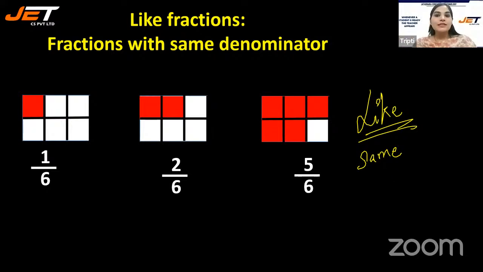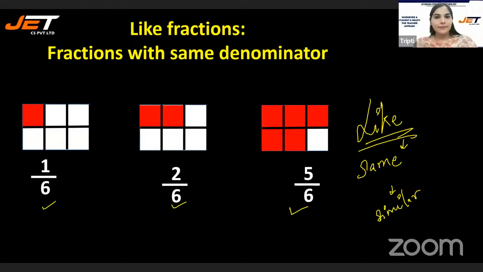So like means same, or similar. The fractions which have the same denominators are called like fractions.